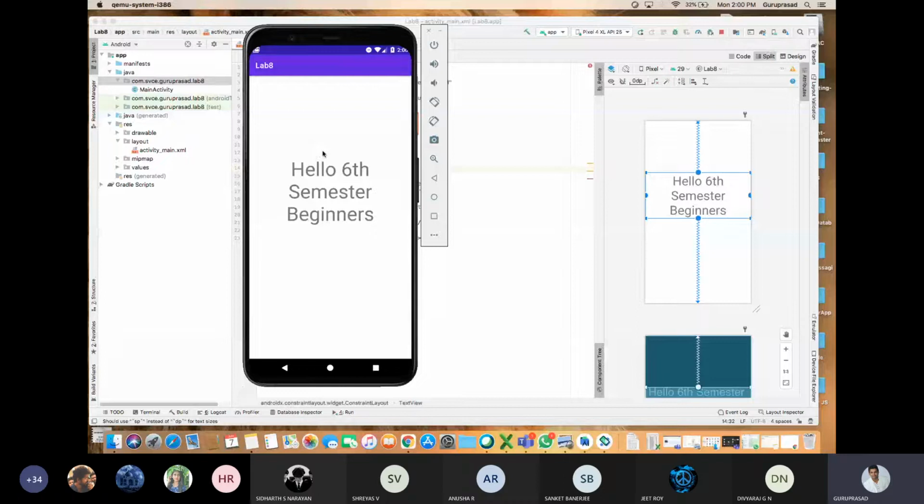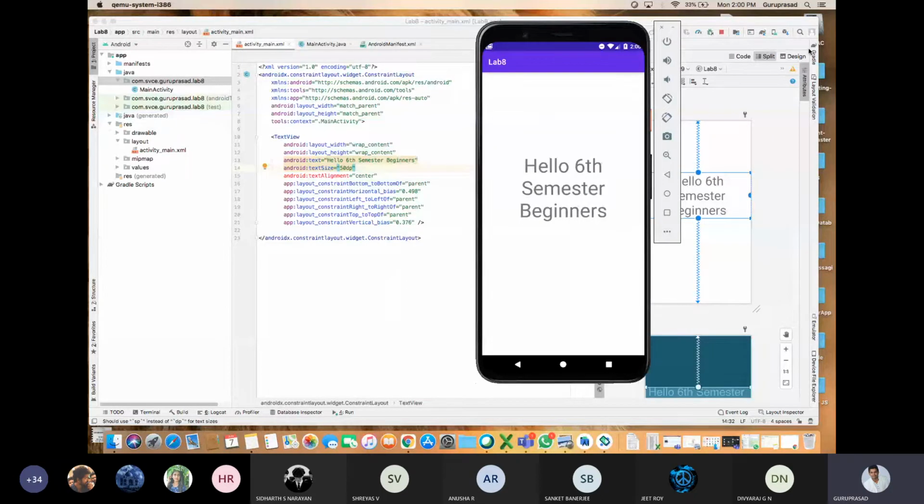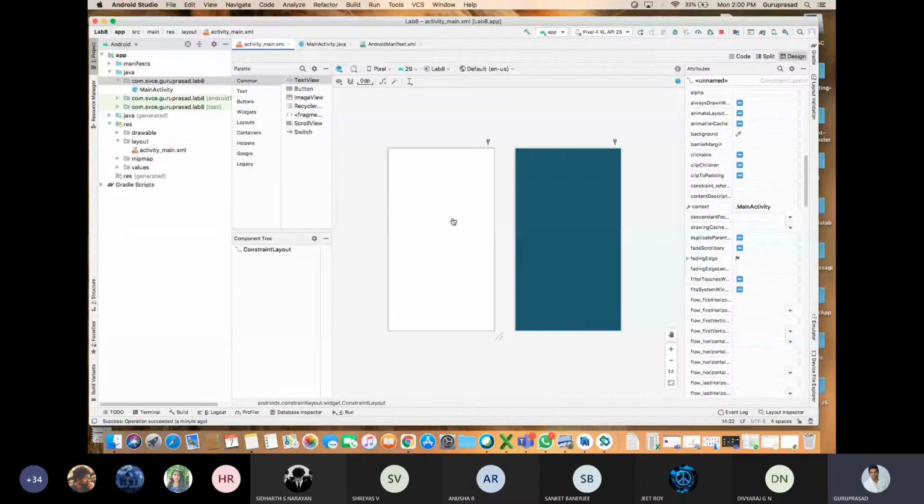Any doubts? Okay. Now, coming to the 8th program. We'll go to the design part. I'll show you. I'll delete this text view. Okay. 8th program. Can you see the design?